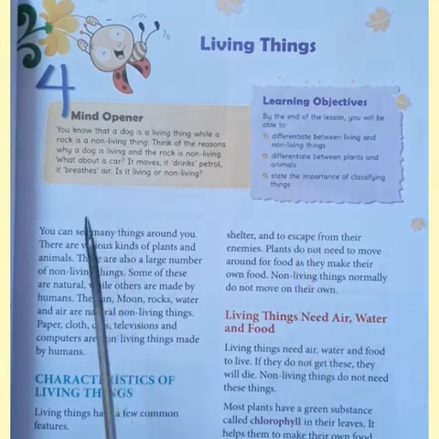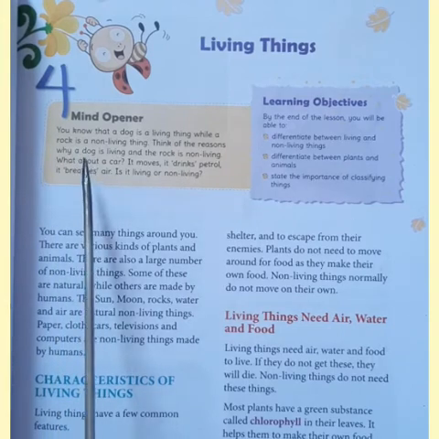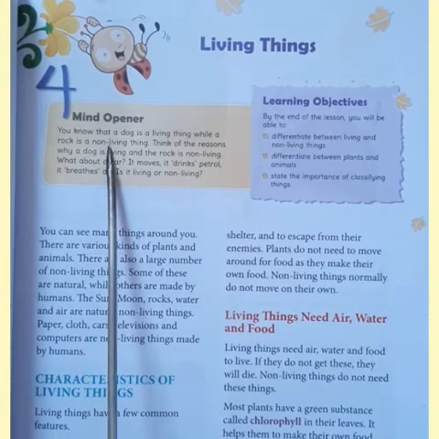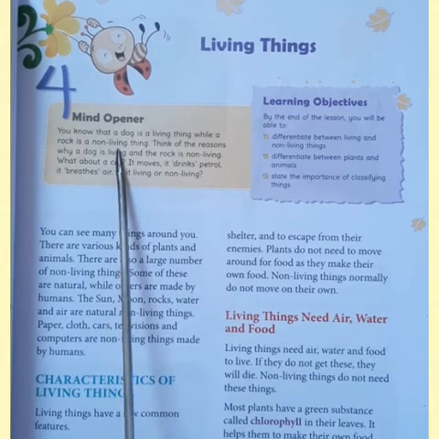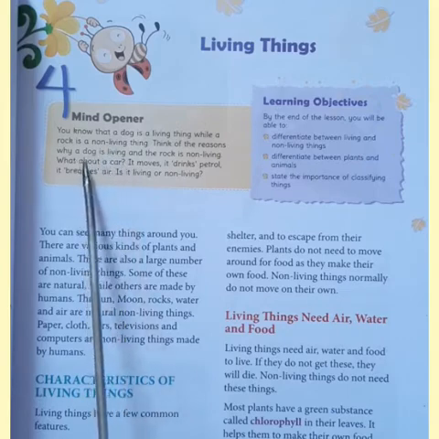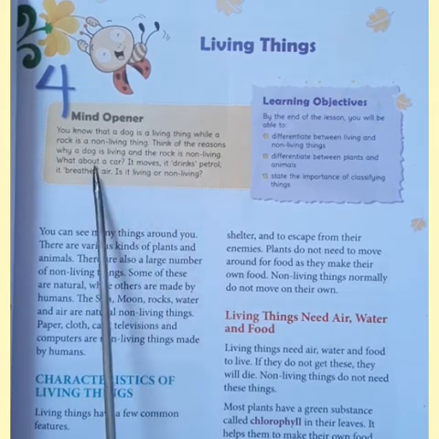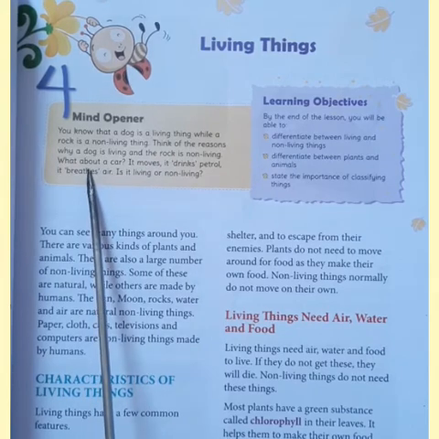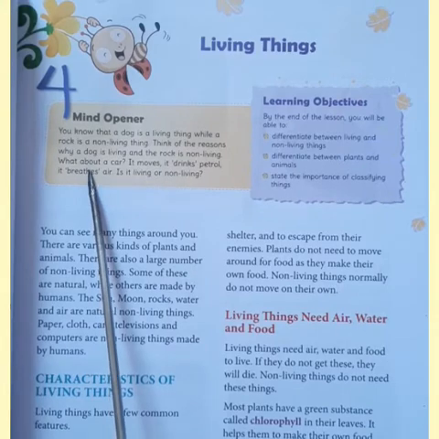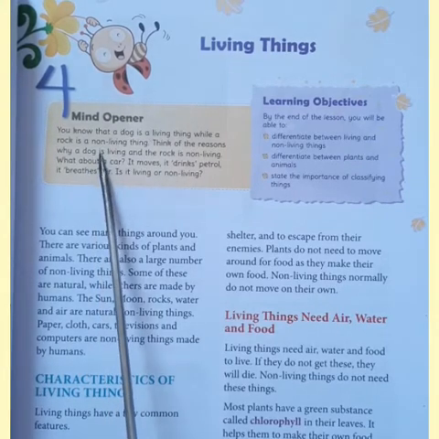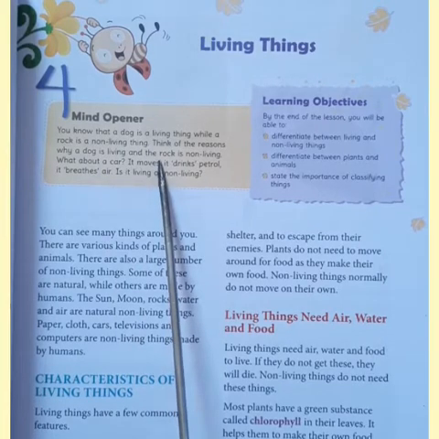Okay? Yes, there is a question here. You know that a dog is a living thing while a rock is a non-living thing. Think of the reason why a dog is living and the rock is non-living. Yes, you will have many points to say about a dog and about a rock, isn't it?